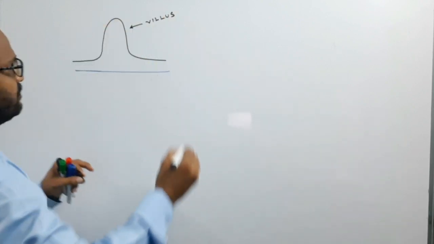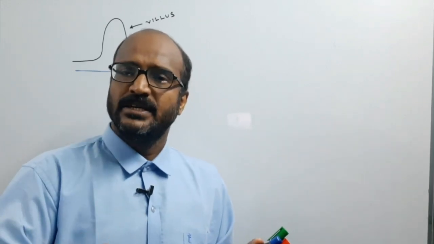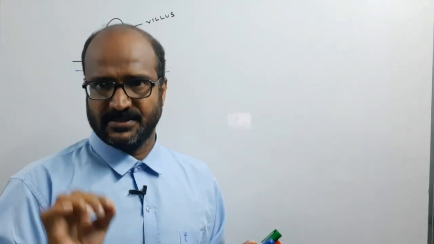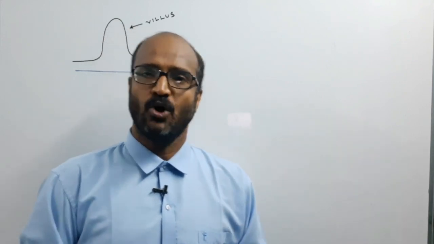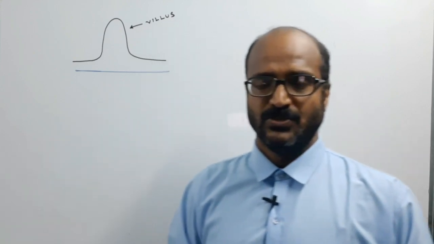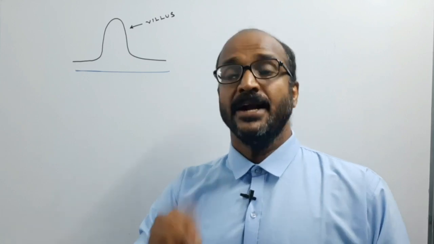This is the singular. So the villus, microvilli and the plica circularis, these three things increase the absorptive surface of the small intestine. Okay, so plica circularis, villi and microvilli increase the absorptive surface.